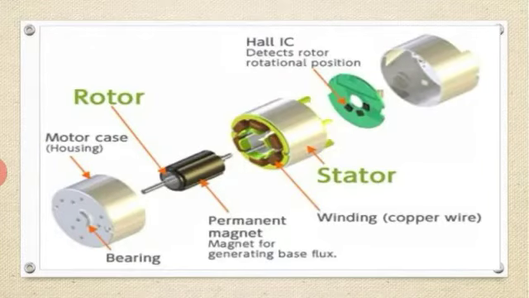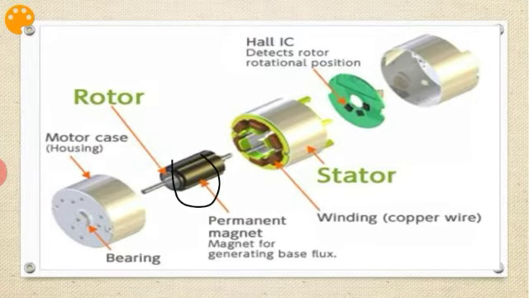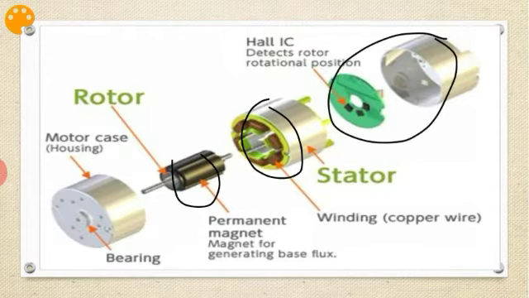Okay, these are the parts of the brushless DC motor. Just go through them. I will explain here: motor case, housing, permanent magnet rotor, and stator. Here one more very important point I will discuss later with the animated video.